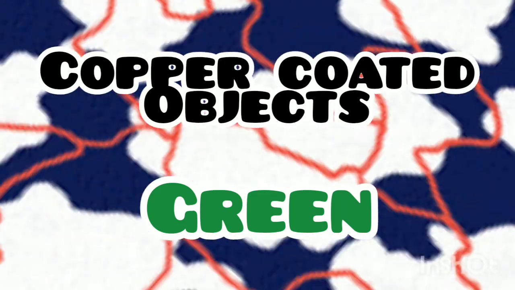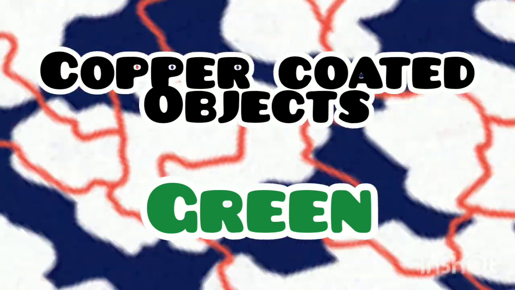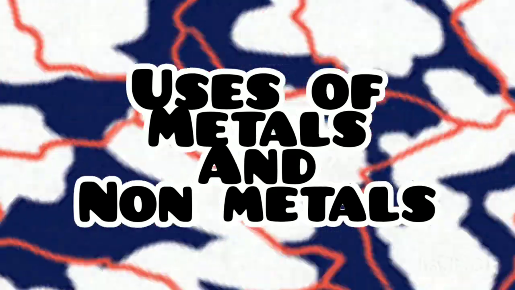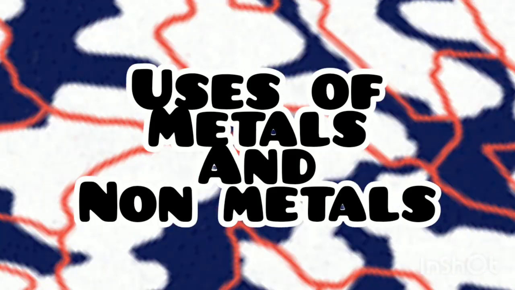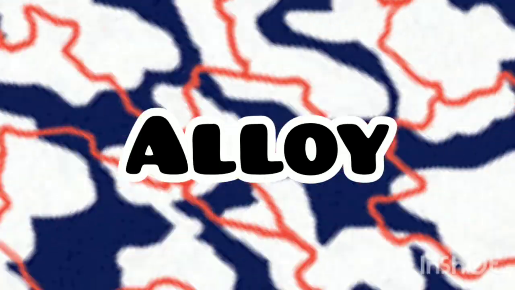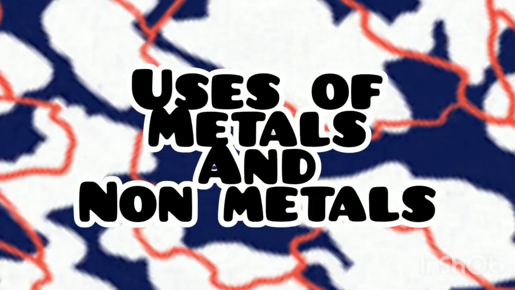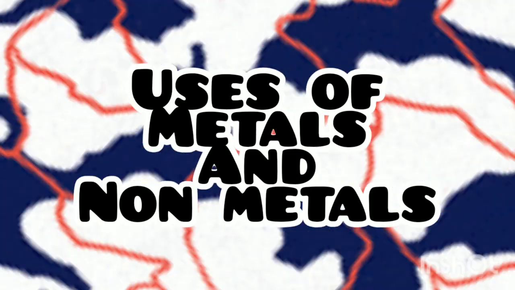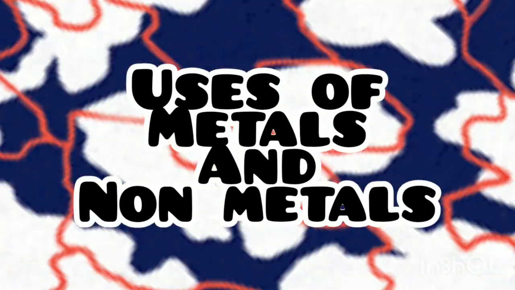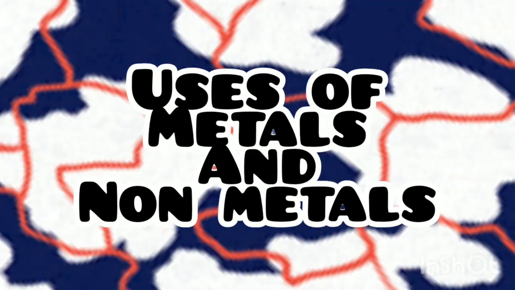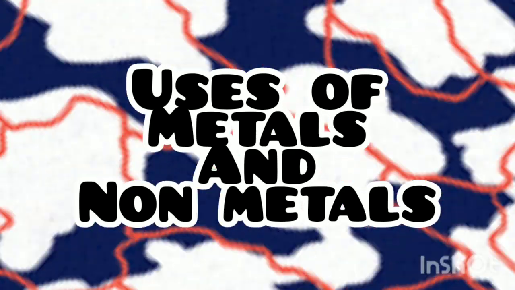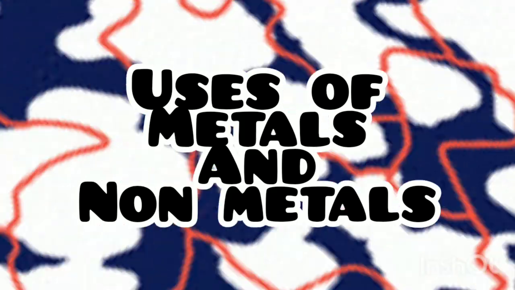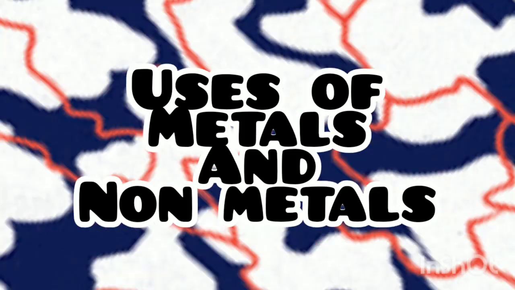Then we have seen an activity also. Then we have learned about the uses of metals and non-metals. Iron is the most commonly used metal in the world. Then we have seen what an alloy is. Then we have seen the uses of copper. Copper is used in making cooking utensils, integrated circuits, electromagnets, cable wires or electrical wires. Aluminum is used in so many house utensils as well as building materials, sheets, rods, doors, window frames, etc., and even in the packaging of food items.